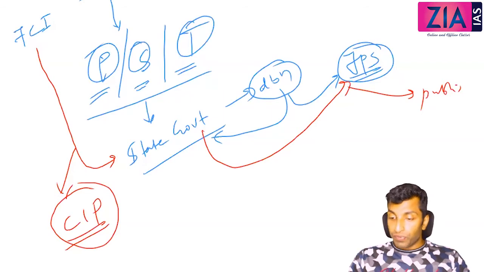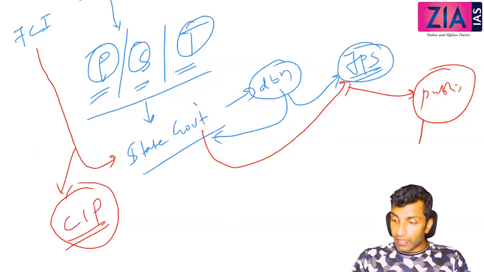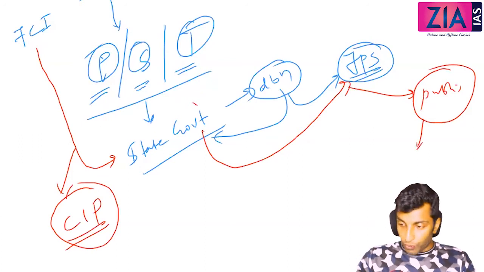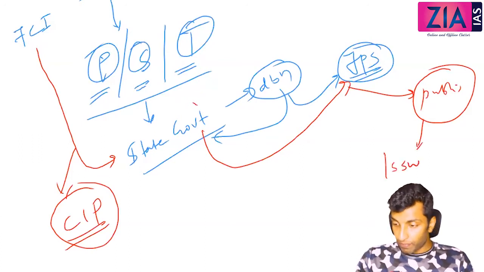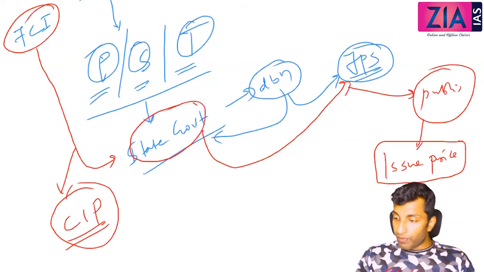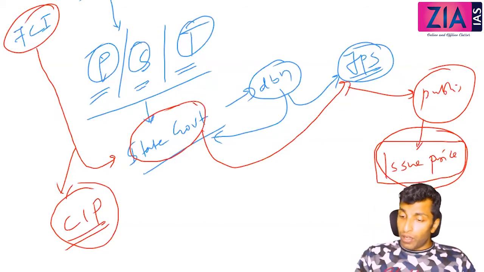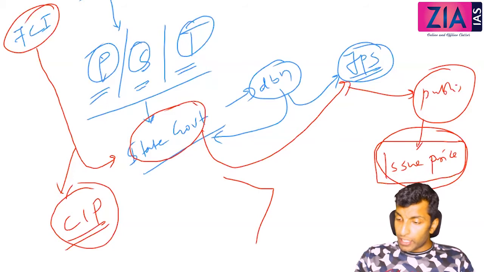Okay, now the state government, so finally at what price will the public get the food grain? Public will get it at issue price. So FCI will give it to state government, and the price the public gets is what you call the issue price. Now is this possible? Central issue price more than issue price? Is this possible?